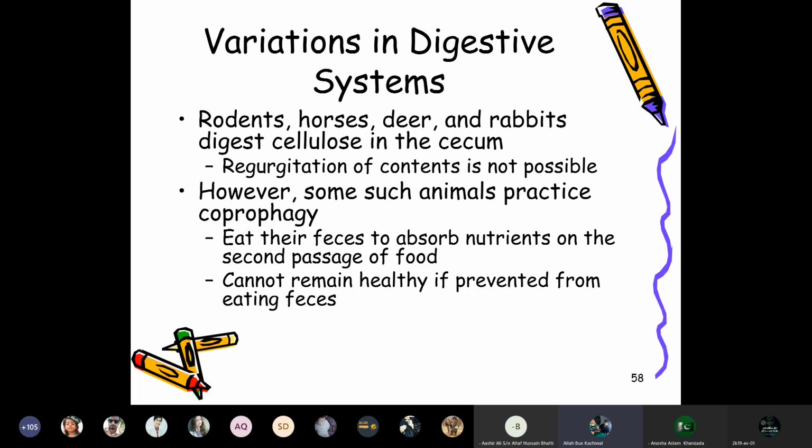However, some such animals practice coprophagy, like rabbits. They eat their feces to absorb the nutrients on the second passage of food. So they cannot remain healthy if prevented from eating feces. Therefore, if the animals are restrained from taking feces for eating, they will be emaciated and will not remain healthy.